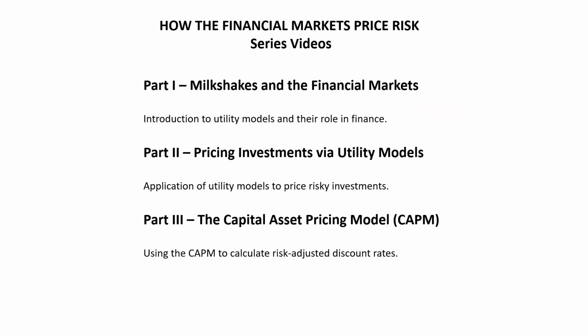Part one of our series will be milkshakes and the financial markets. In this part, we will introduce utility models and their role in finance. Part two will be pricing investments via utility models. In this part, we will apply utility models to price risky investments. And then part three will be the capital asset pricing model, or the CAPM. And in this part, we will introduce the CAPM and use it to calculate risk-adjusted discount rates.